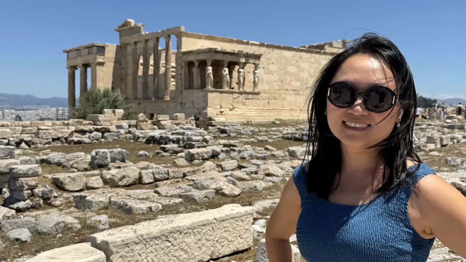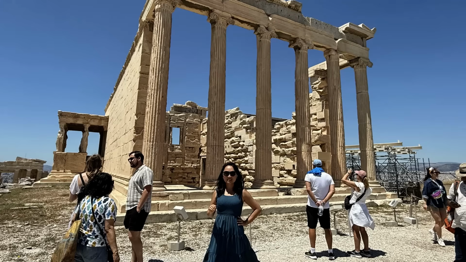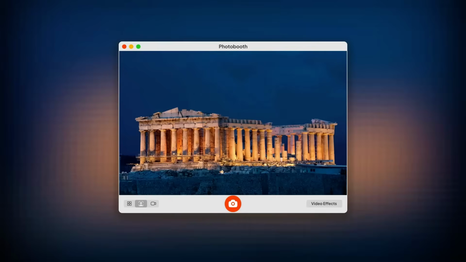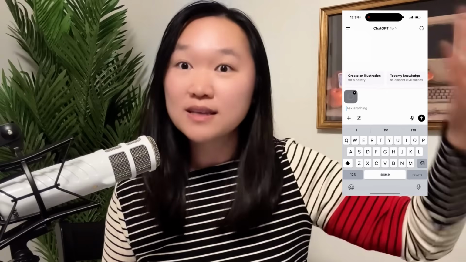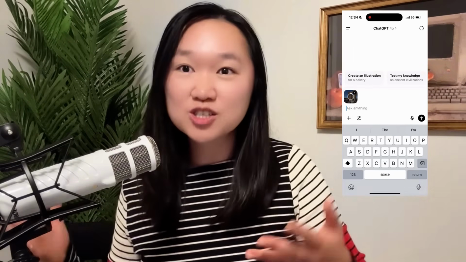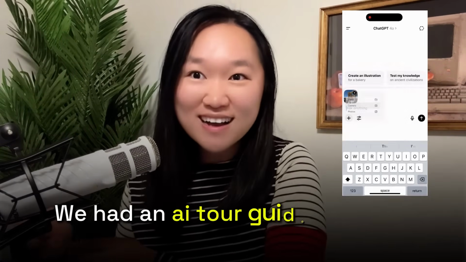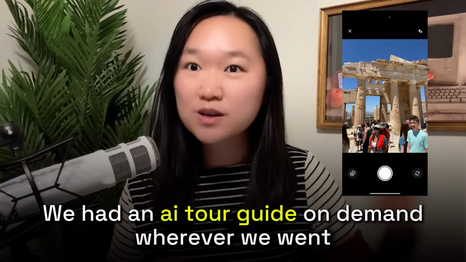So when we're going across Greece and we're actually going to the Parthenon, and the Parthenon is actually not just one monument, it's actually like a whole city that was buried in ruins. And so what we did was we started taking pictures of various parts of the Parthenon and fed it into our ChatGPT app and told ChatGPT to tell us more about the image that it was seeing. So essentially, we had an AI tour guide on demand wherever we went.